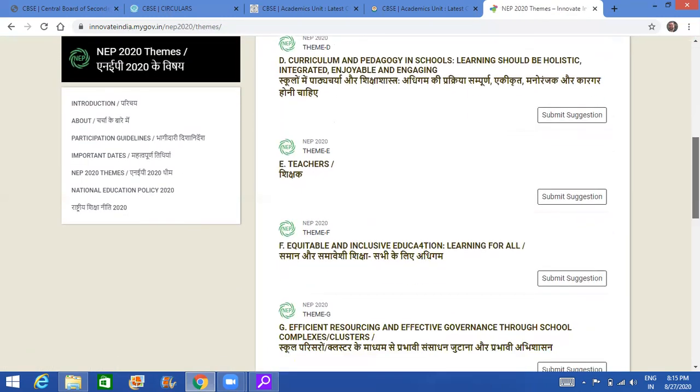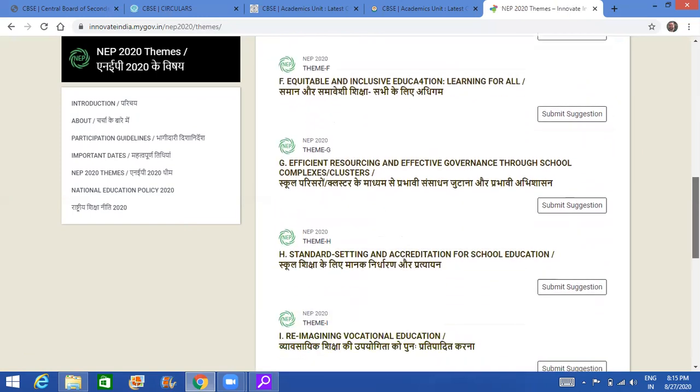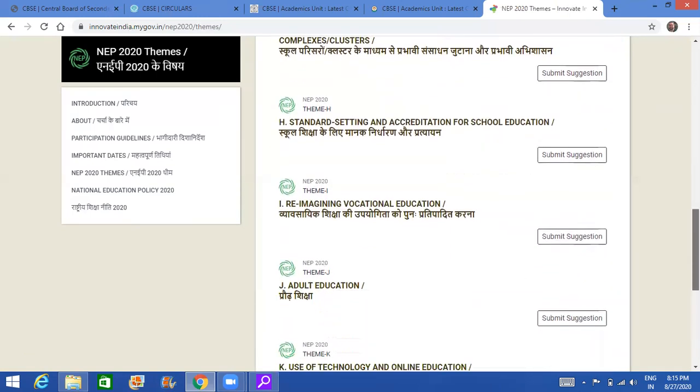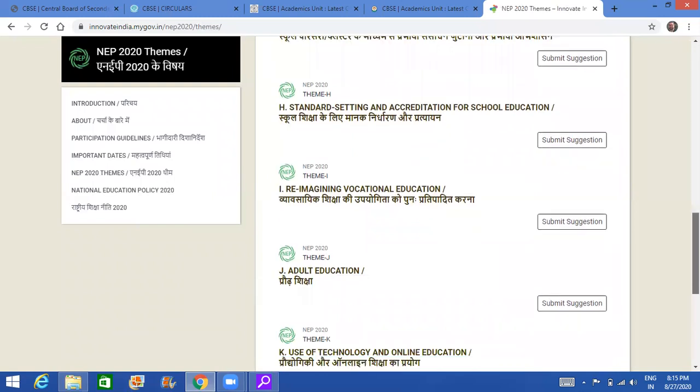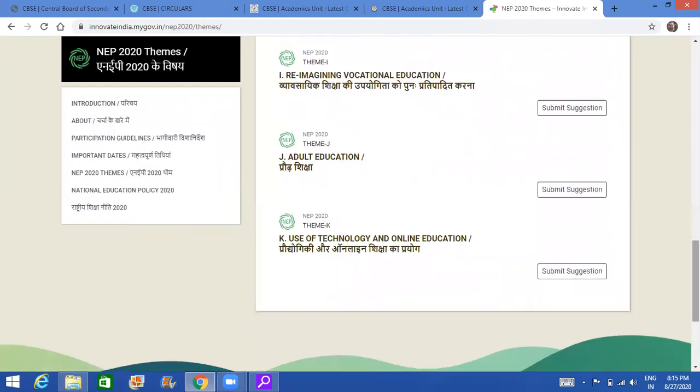area of interest. E-teachers, inclusive education, then reimagining vocational education, adult education, use of technology, online education. So if you are good with technology, you are a computer teacher, you have been exposed to a lot of computational techniques, and you have ideas on how to take our kids to the next 21st century and the new learning skills, then please make use of that.